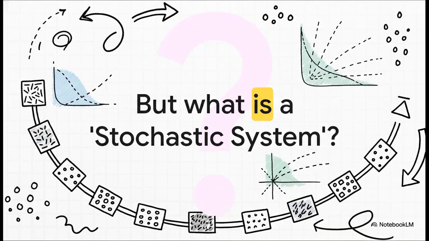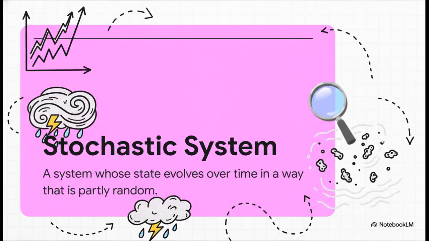Okay, so we keep seeing that word stochastic. It's popping up all over. So let's just pause for a second. What exactly is a stochastic system? To put it simply, it's any system where randomness plays a part in how it develops over time. Think about the stock market, or the weather, or even just a little piece of dust floating in a sunbeam. It's the mathematical toolkit we use for any journey where we kind of know the general direction, but we can never ever predict the very next step for sure.